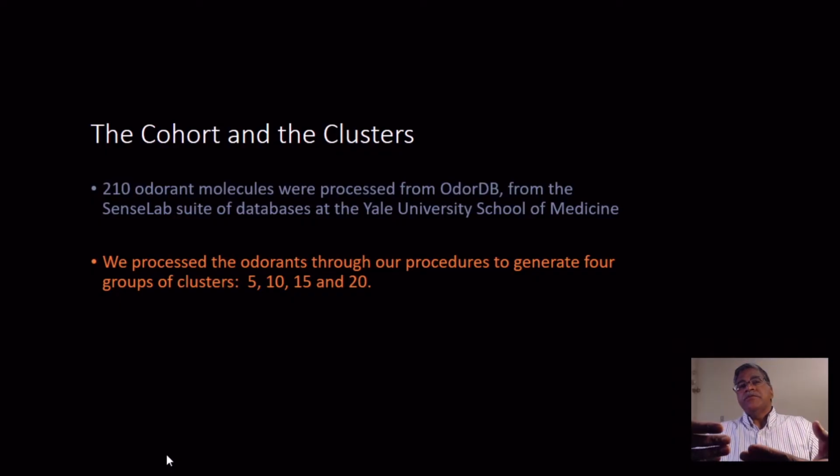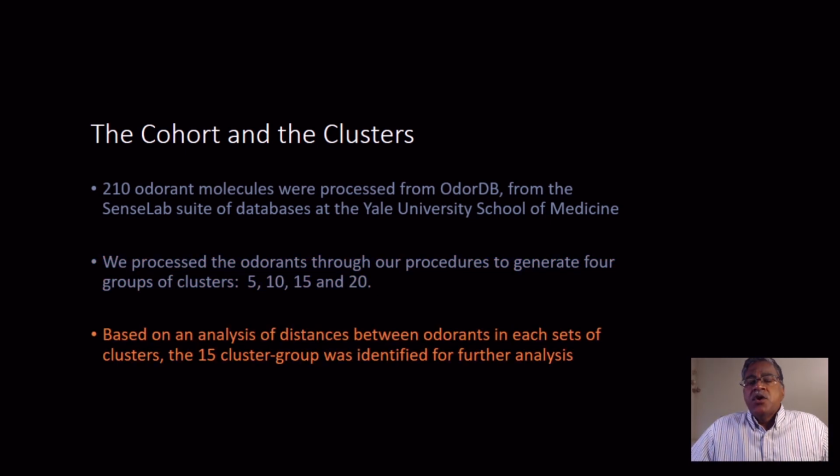And after the whole machine learning processing took place, we said, well, let's test out how many clusters we can create. Which cluster count gives the best distribution? We looked at all the parameters of the different clusters, and the sweet spot we got was the 15 cluster group. I just took one cluster at random, and let's take a look at the odorants that make up this cluster along with the structure.